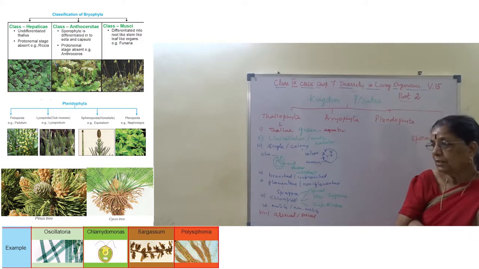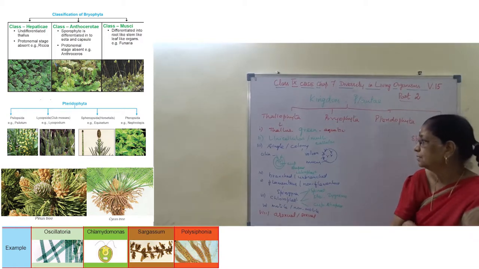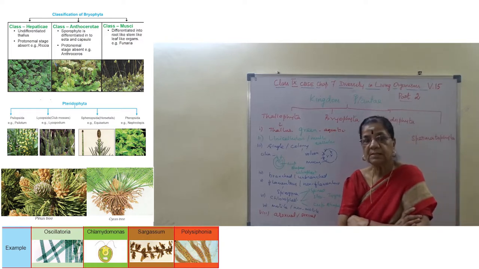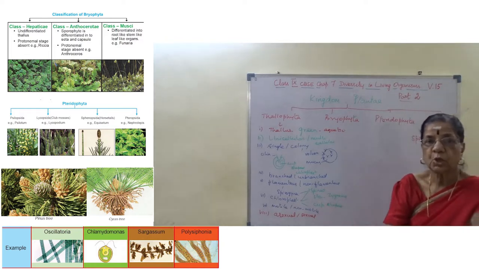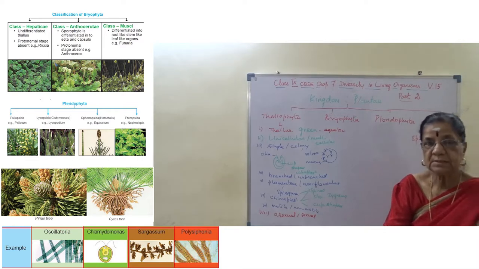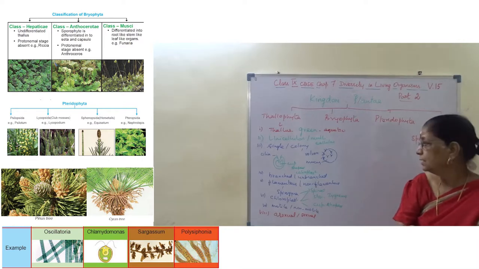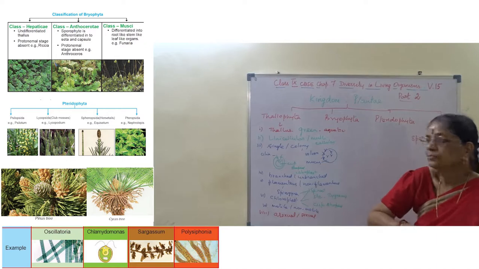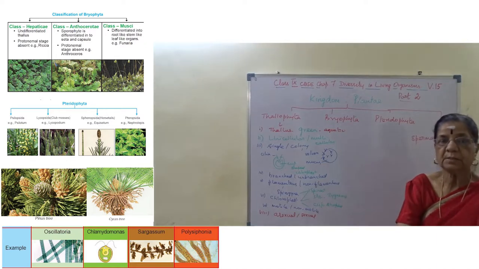Third one, they occur singly or in colonies. Single, example Chlamydomonas. Colony, example Volvox.